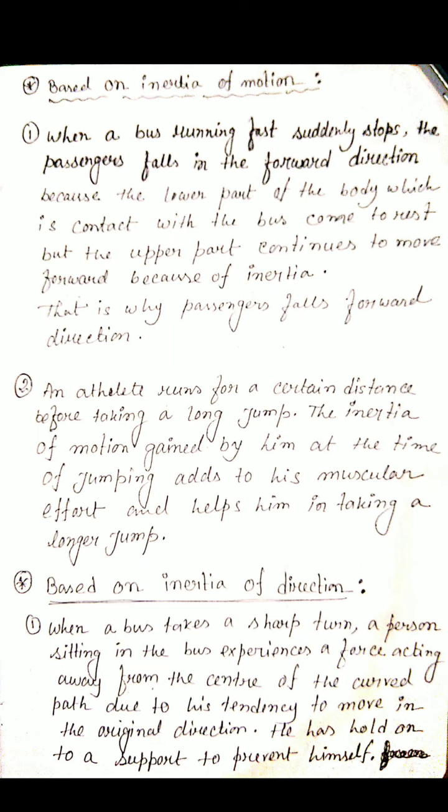So the inertia of a body is measured by the mass of a body, and if the body has more mass, it has more inertia, and if a body has less mass, it has less inertia. So for those having less inertia, it is easier to change their state of rest or uniform motion, and for those having more inertia, it is more difficult to change their states. Okay, I hope it is clear now.